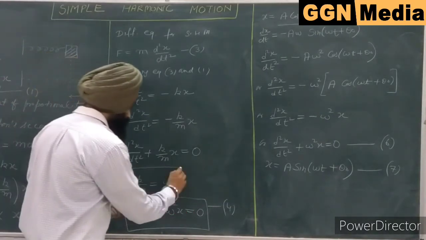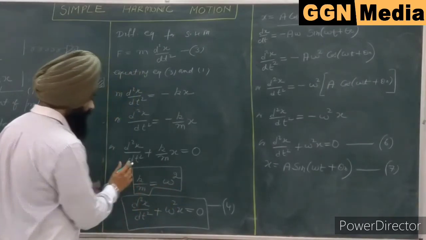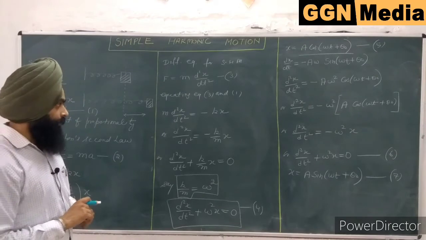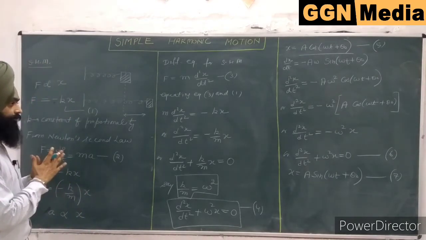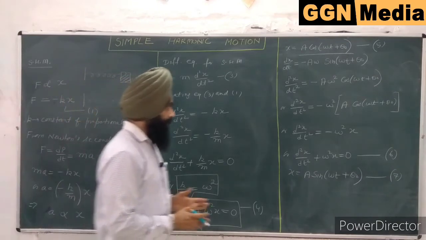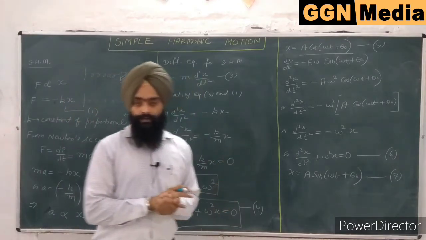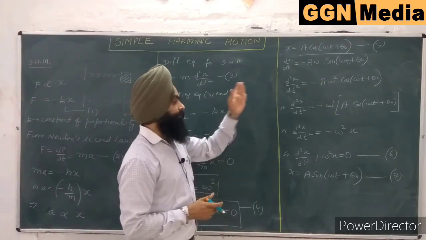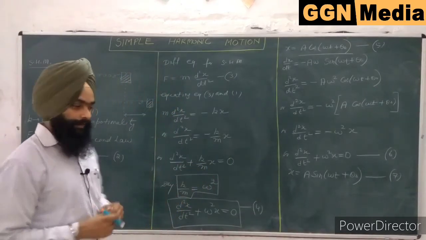Now we have to keep this equation in mind. We will use this equation in further steps. So this is up to here. We have found the differential equation for the simple harmonic motion and the solution for the simple harmonic motion. Now we will discuss the different terms of equation number 5 or equation number 7.